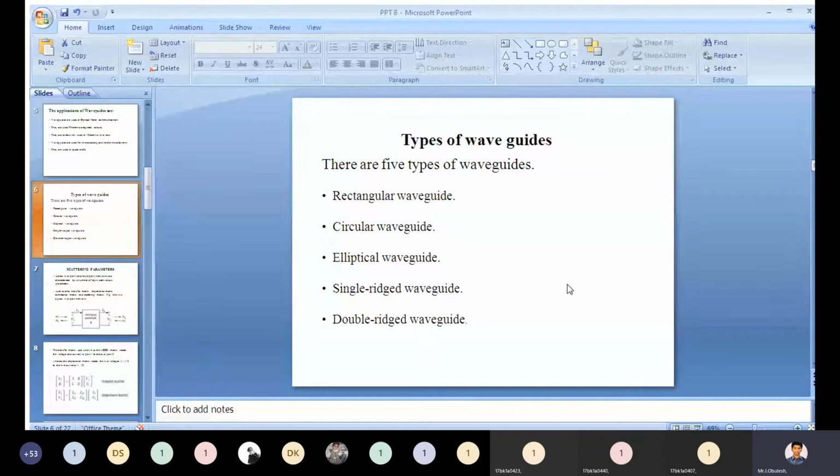The third one is the elliptical waveguide. Next is the single ridge waveguide. And the fifth one is the double ridge waveguide. You need to note down all five types: rectangular waveguide, circular waveguide, elliptical waveguide, single ridge waveguide, and double ridge waveguide.